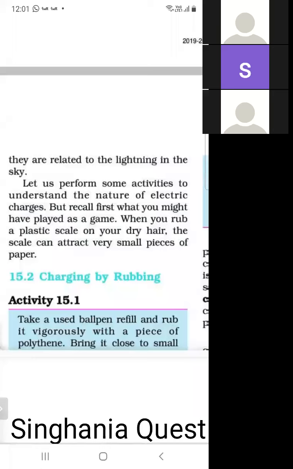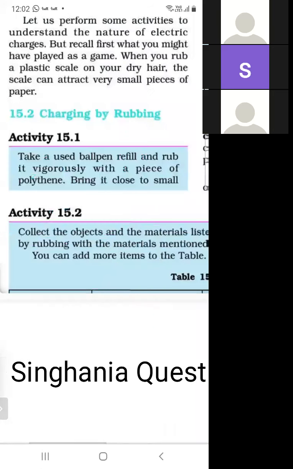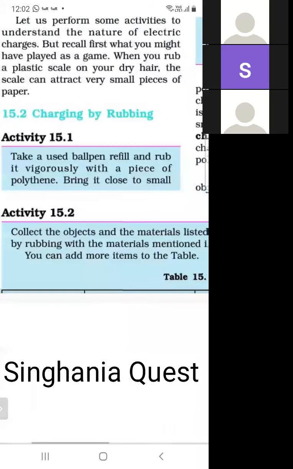As we know in our daily life, when a plastic scale is rubbed with our hair, then it becomes charged. And how is charge produced? Charge is produced by rubbing.